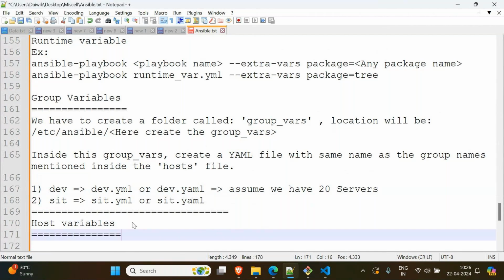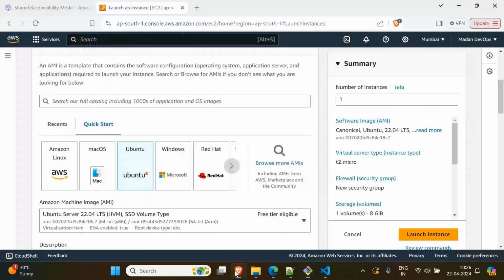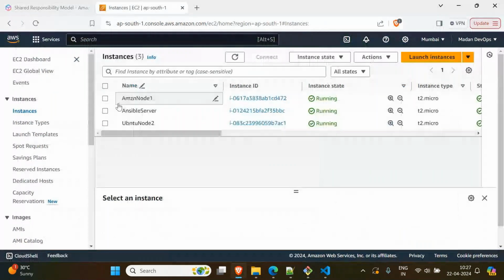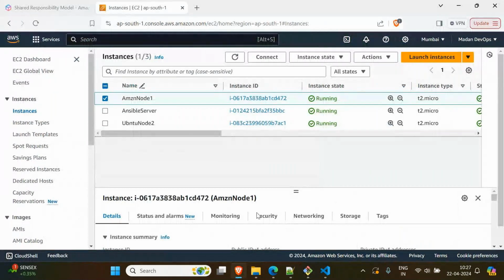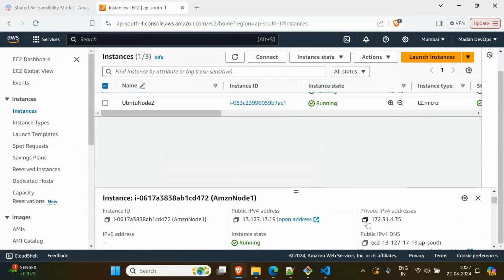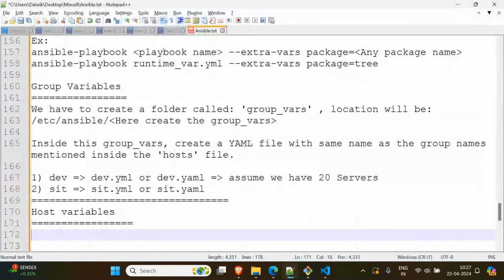How does it look? See, your host, for example, this is my machine. This is my Ubuntu machine. Amazon machine. In the Amazon machine, I have this IP address. Copy this. Only in that one I want to install. Assume we have 20. Out of 20, I picked one. The one is this one.